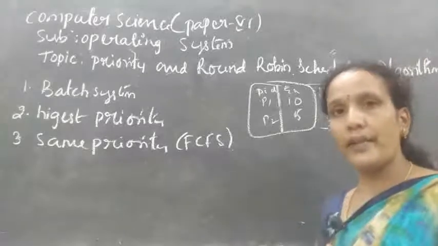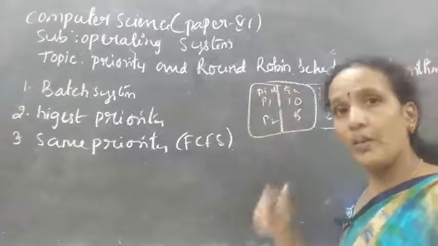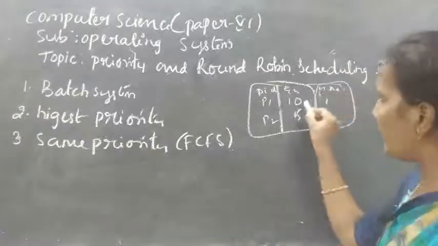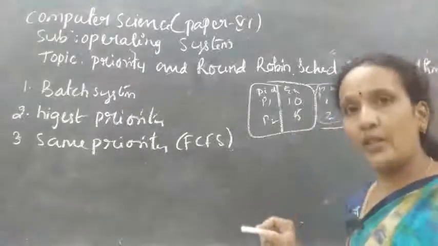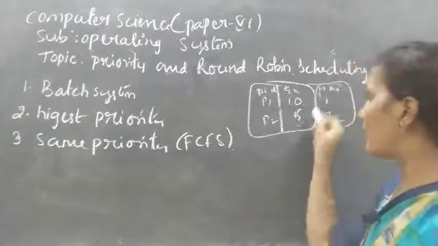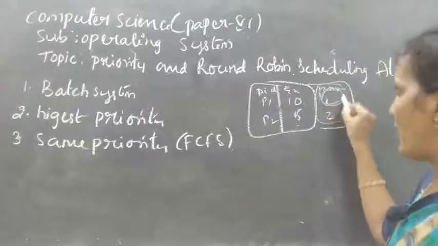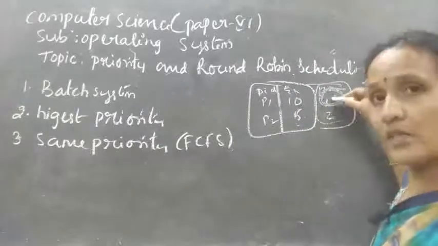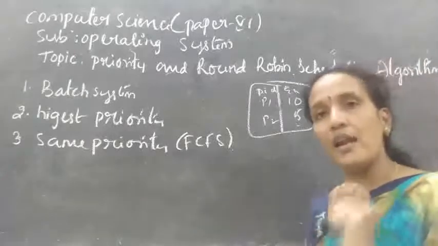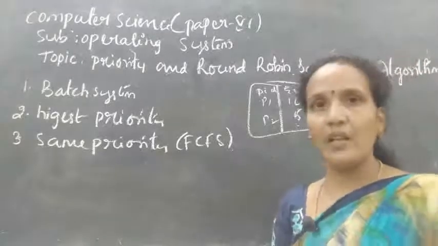Whatever algorithms I explained previously were based on execution time. But the algorithm I am going to explain now is based on priority. Even though P1 has more execution time and P2 has less execution time, which is important? P1 is important, so P1 is executed first. I have given priority 1, and the process with the highest priority will be executed first, and the process with the least priority will be executed last.